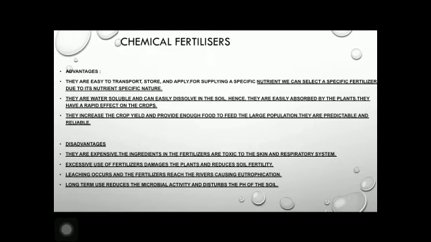The advantages of using fertilizers. They are easy to handle, store and transport. They are not bulky in comparison to manure. They provide a specific nutrient to soil. They are concentrated sources of soil nutrient. Disadvantages of using fertilizers. They make the soil less fertile. They are a source of water pollution. Long-term use of fertilizers reduces microbial activity and disturbs the pH of the soil.